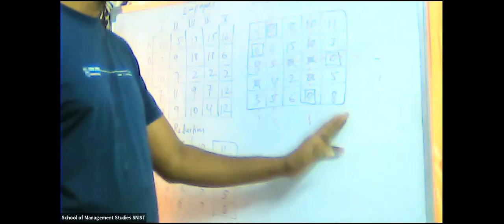Now, if any one of you can please tell me. I hope you are working on your paper, right? Is there anyone? Soumya? Yes, sir. Now see, the fourth column is a dotted line, yes or no? And the third row is also a dotted line. The first column is also a dotted line.